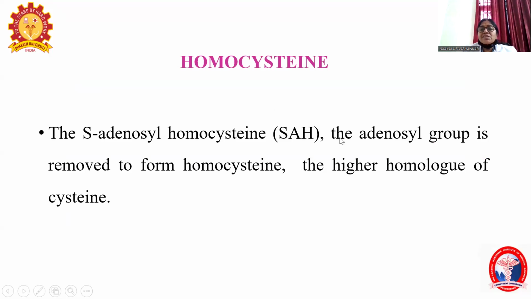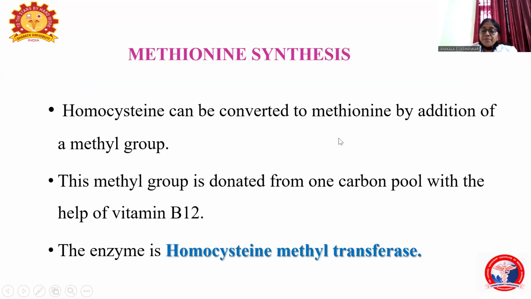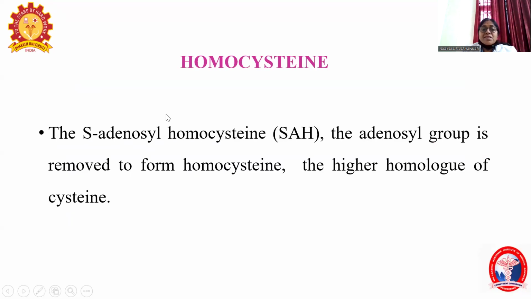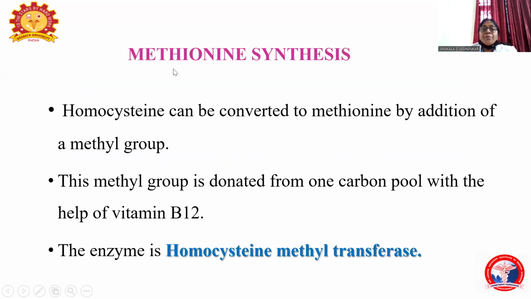So homocysteine is the S-adenosyl homocysteine. As I told, the adenosine group is released and it forms the homocysteine, which is the higher homologue of cysteine. From homocysteine, methionine is synthesized, that is remethylated to form methionine. So that enzyme is called homocysteine methyl transferase. The methyl group is originated from B12, that is the one carbon pool.